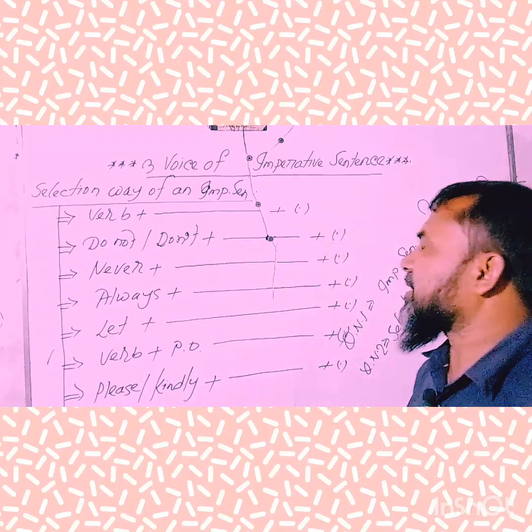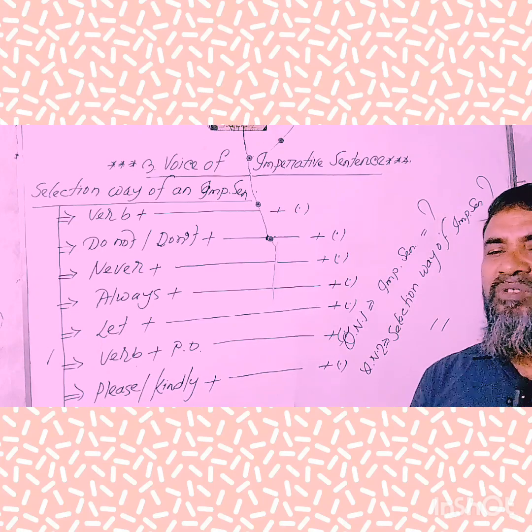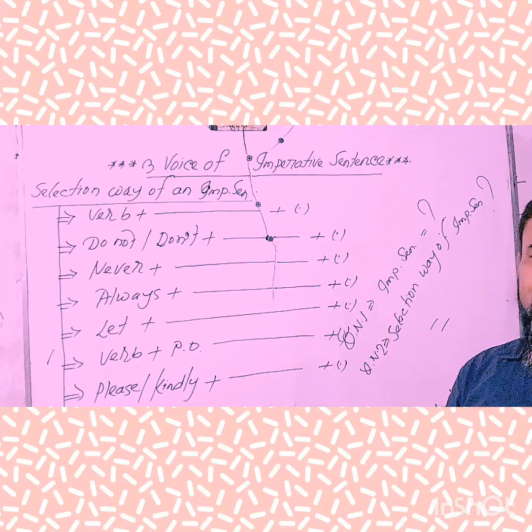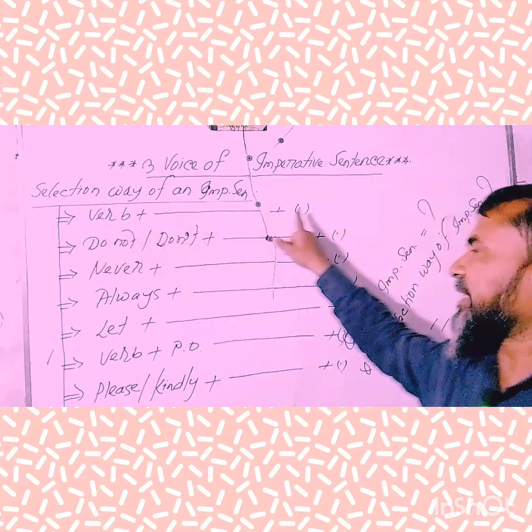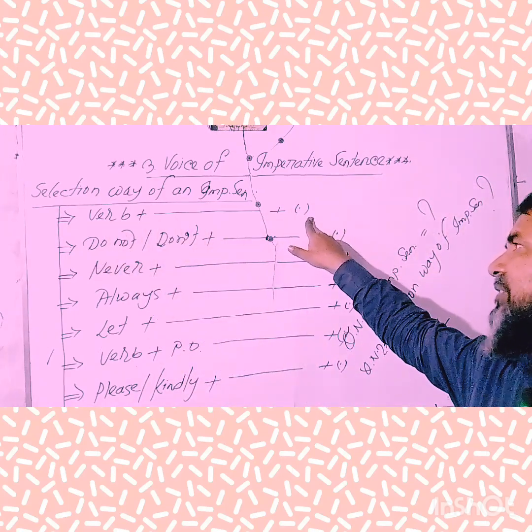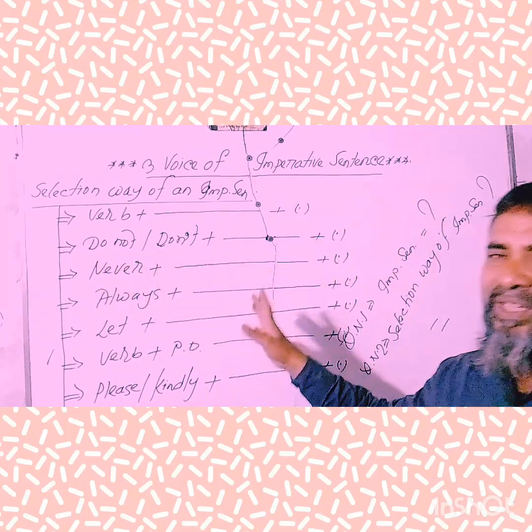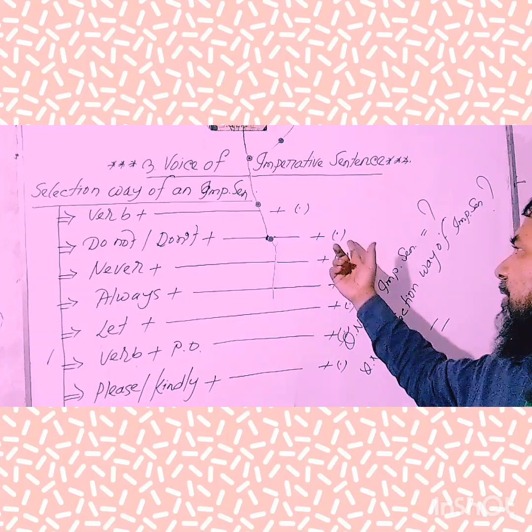Take a look at the book and try to understand. Whatever I want to make you understand, we can select an imperative sentence in at least 7 ways. Number one, you have to mind it, my dear learners: starting with verb and finally ended with the note of full stop. Number two, starting with do not or don't, and finally ended with the note of full stop.